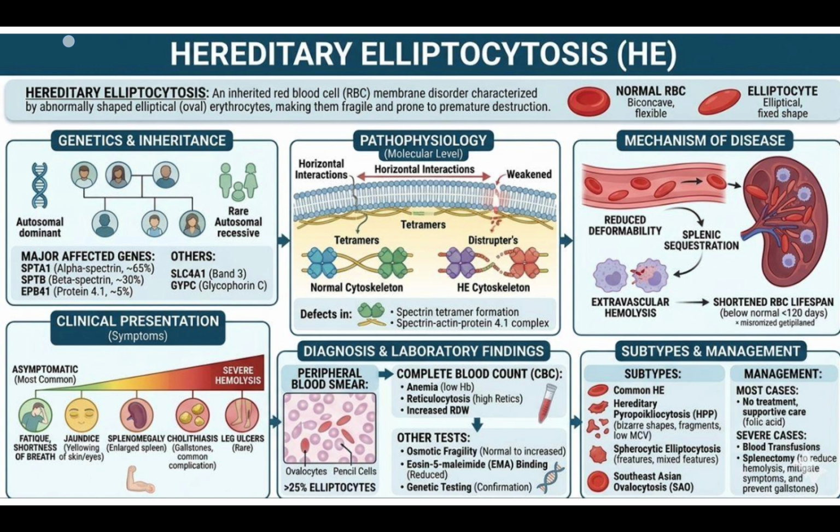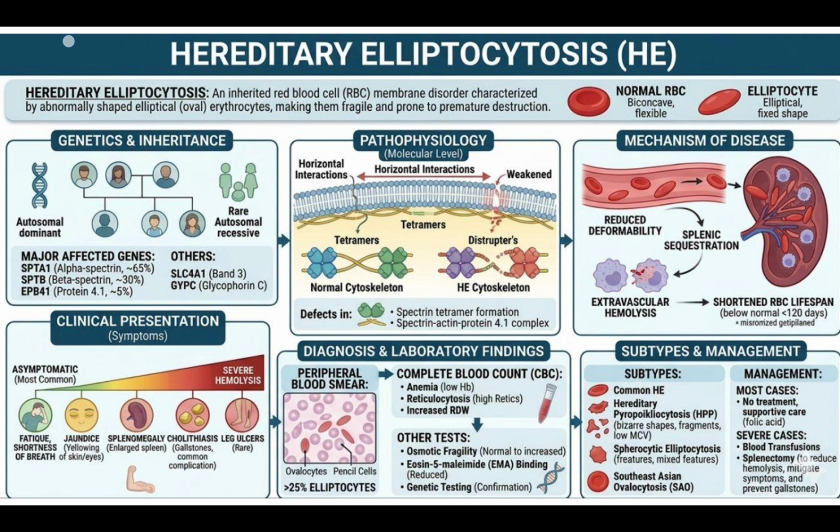For diagnosis and laboratory findings, the peripheral blood smear shows ovalocytes and pencil cells, and more than 25% are elliptocytes. In the complete blood count, there is low hemoglobin, high reticulocyte count, and increased RDW.